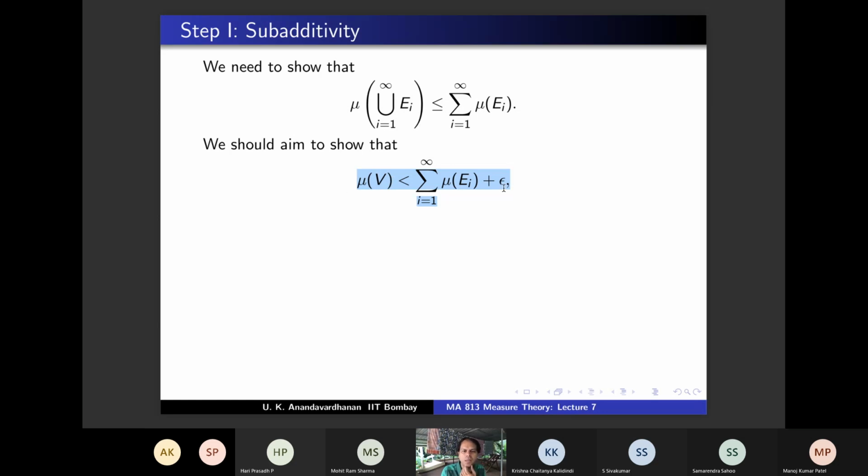And if this is strictly less than this for all epsilon, then I get that it is less than or equal to this. Agree? So this is what we aim to show for all epsilon and for some open set containing union Ei.